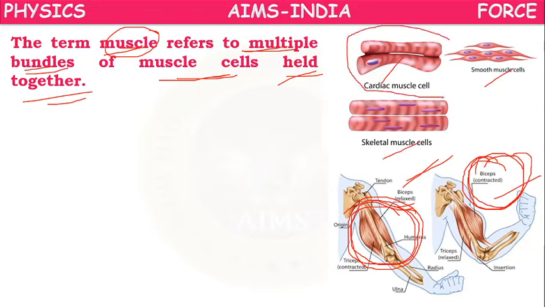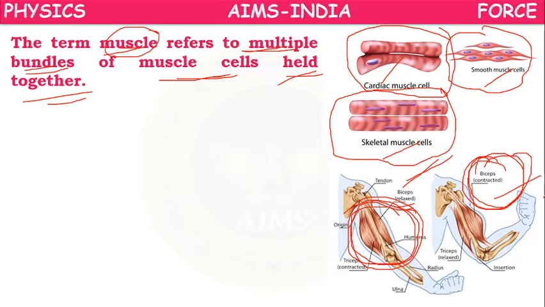Like this, in our body we have different kinds of muscle cells. If all these muscle cells are held together like a bundle, that bundle is called a muscle. Here muscle means a combination of individual muscle cells held together in the form of a bundle.